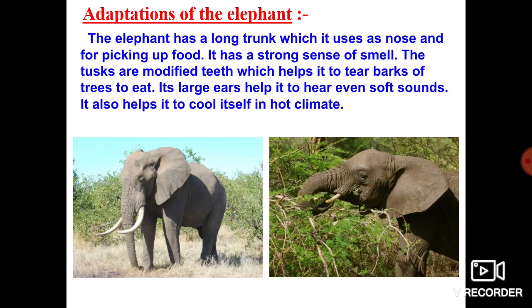And this big size of ear is very helpful to cool itself in hot climate. These ears act as a fan for the elephant and cool it in the hot climate. My dear students, these are all the adaptations of the elephant.